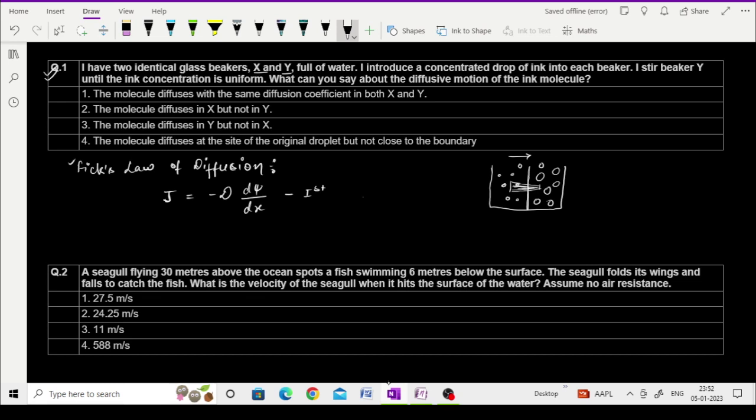It says that the movement of solute from the higher concentration to the lower concentration across the concentration gradient, where J is diffusion flux, D is diffusivity, psi is concentration, and x is the position of the particle. That is the first law.